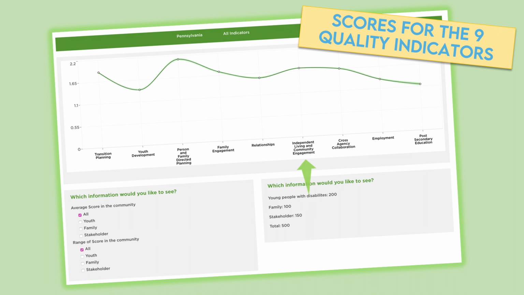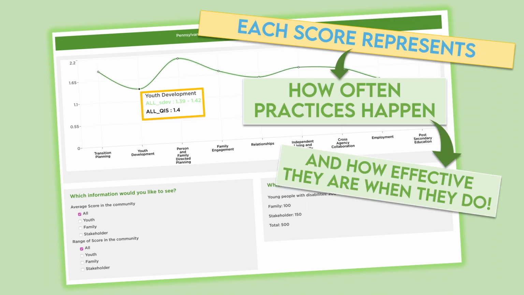We call these quality indicators because when we see them happening, we know that young people and their families are getting all of the support they need to succeed. Make sure that you check out the page on this website called Our Framework, where you can learn more about each of these 9 areas. Each of these 9 categories has a quality indicator score. Just hover your mouse pointer over the open circles on the line in the data visualizer to see these scores.